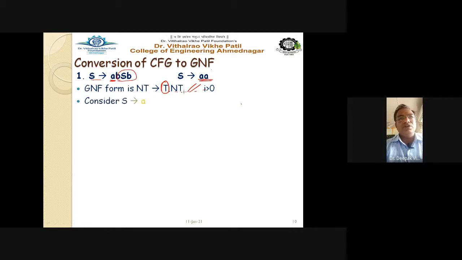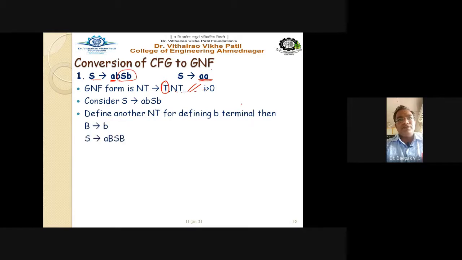So let us see how to convert. Now consider the rule S gives aB, bS, B. Define another non-terminal for defining the terminal b. Then we will have capital B. So introduce a new non-terminal, called capital B, for b. So we'll have S gives a capital B, S, capital B. So this is in GNF, in Greibach normal form. So no question about it.